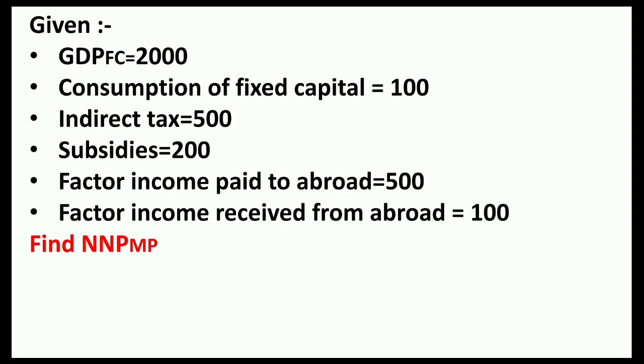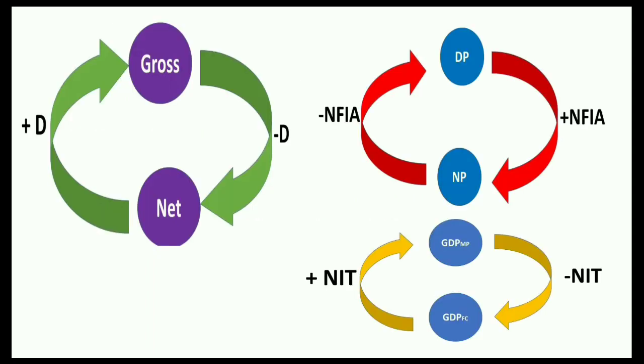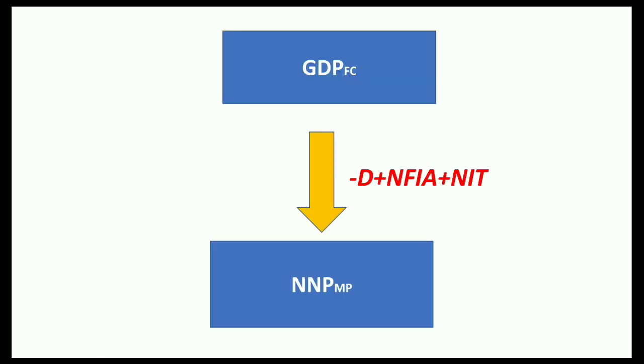Now in the past lecture we discussed in great depth how we can move from one variable to another. For moving from gross to net, we just need to subtract depreciation. For moving from DP to NP, we should add NFIA. For moving from factor cost to market price, we should just add NIT. So we will do the same in this case. Here they are asking us to reach from GDP at factor cost to NNP at market price.